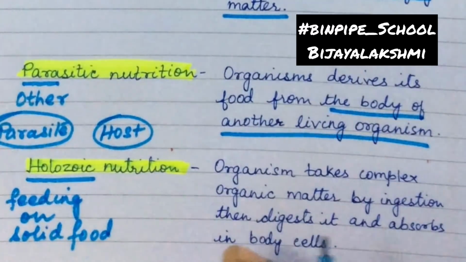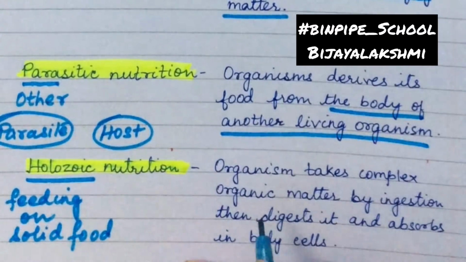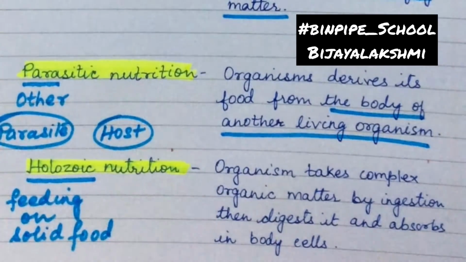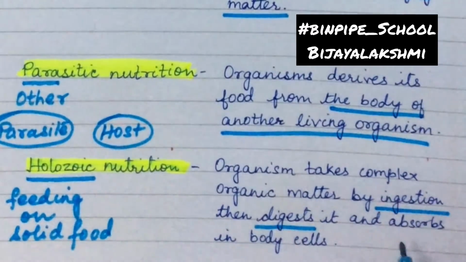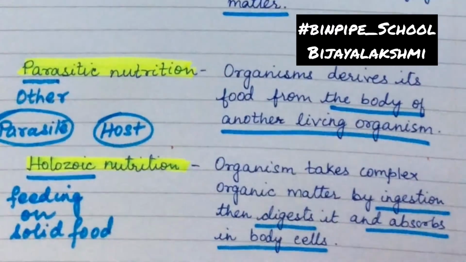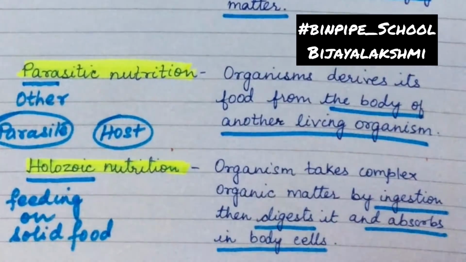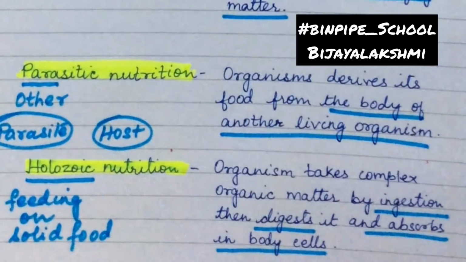Most animals and certain unicellular organisms undergo the holozoic mode of nutrition. They undergo the process of ingestion, digestion and then absorption in the body cells, and ultimately the unwanted undigested food material is thrown out from the body. When this series of processes occurs in an organism, we call it the holozoic mode of nutrition.